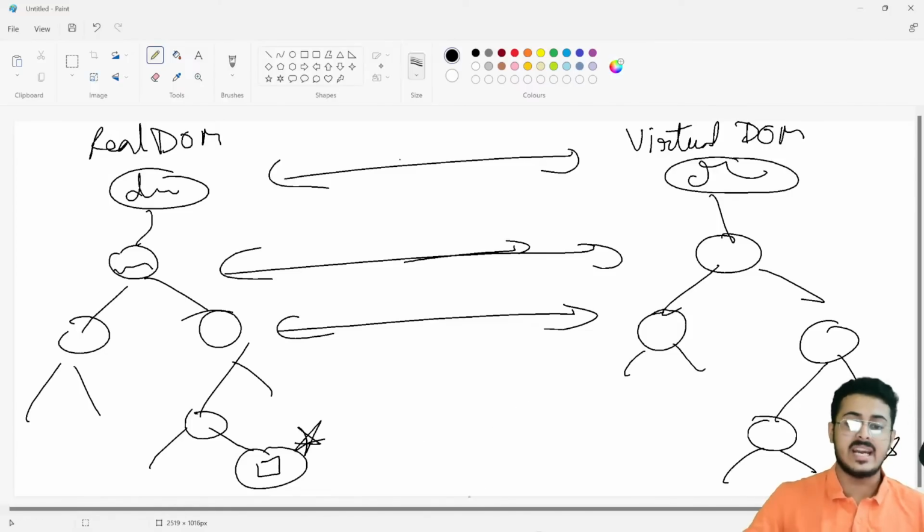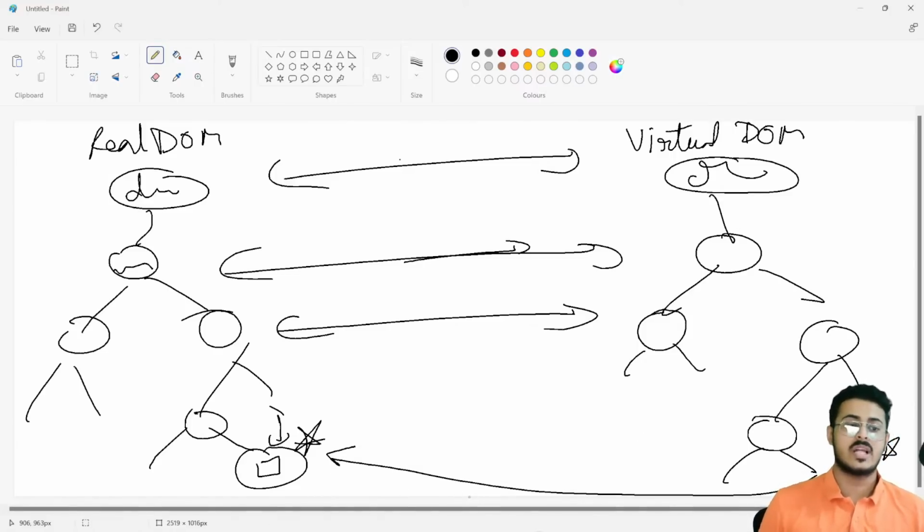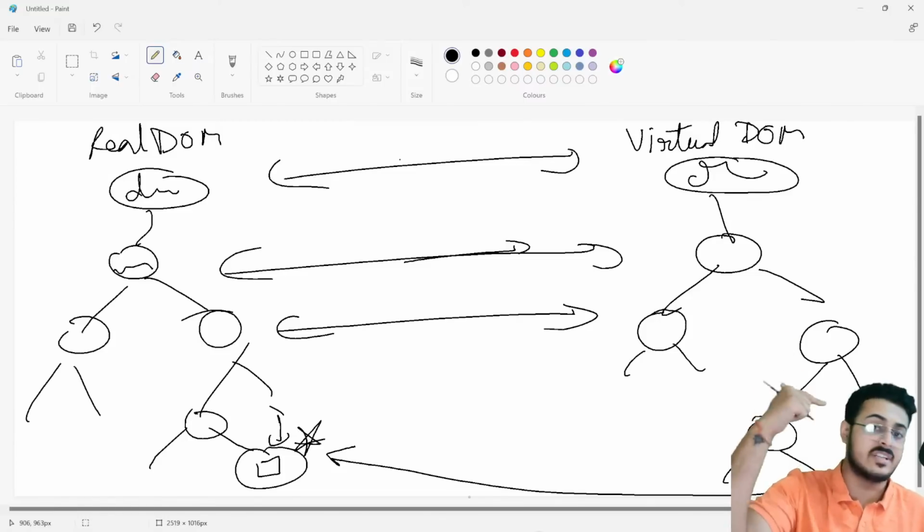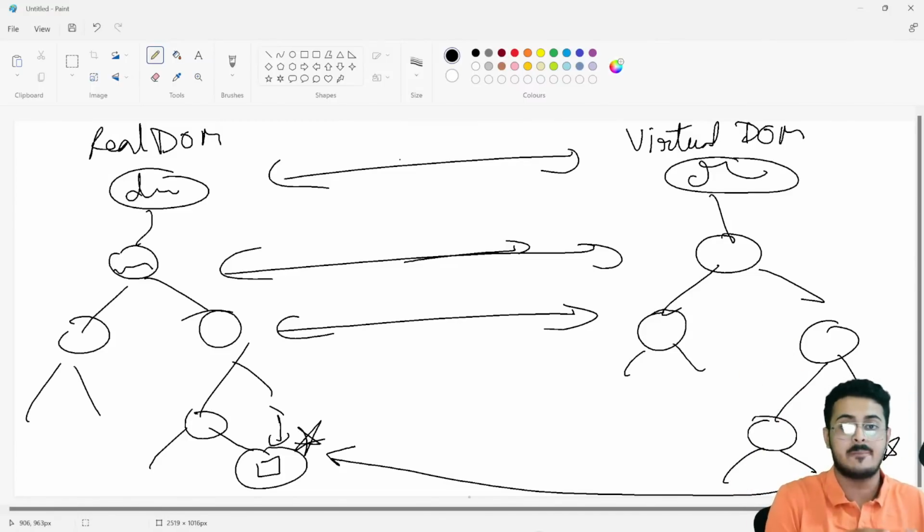So instead of re-rendering and reloading the entire page so that your DOM is able to reflect the changes, it just replaces this node from the real DOM with the node from the virtual DOM. It will just replace these two nodes, so that your real DOM has updated itself without having to update every single node. It just had to update that particular checkbox itself. And this is how it is able to communicate with the servers without having to reload or refresh the entire website.